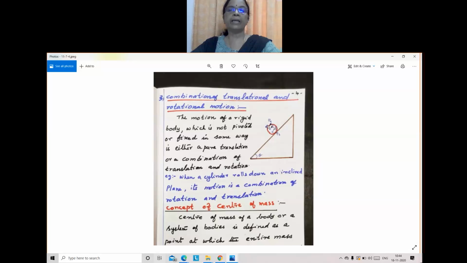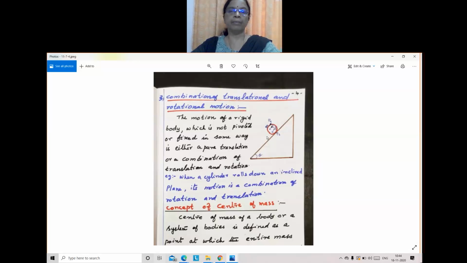Here, when this body rolled down and reached this end, it covered this much linear distance. This is the linear distance it covers. At the same time, it is rolling on the surface. The ball is rolling, so rotational motion is also there. So, what can you say about its motion? It is a combination of translational and rotational motion.